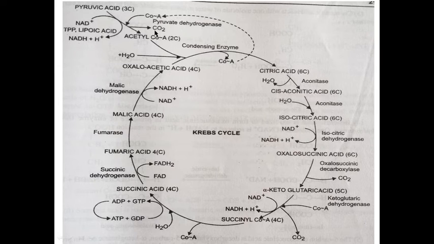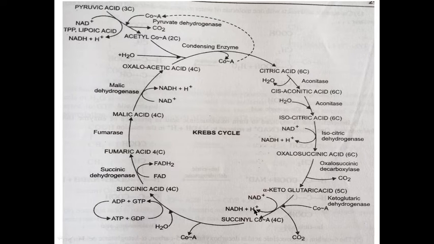The first molecule of CO2 was released during oxidative decarboxylation, and the second is released between oxalosuccinic acid and alpha ketoglutaric acid. With the help of enzyme oxalosuccinic dehydrogenase, the 5 carbon compound alpha ketoglutaric acid is formed. It is converted into succinyl coenzyme A. Again 1 molecule of CO2 is released. This is the third molecule of CO2 released during this cycle. That means the complete breakdown of the 3 carbon compound pyruvic acid.